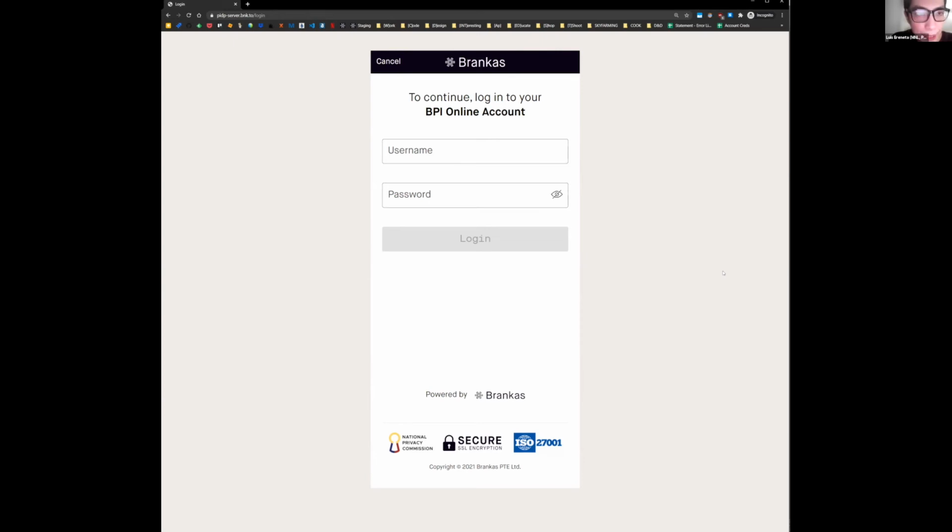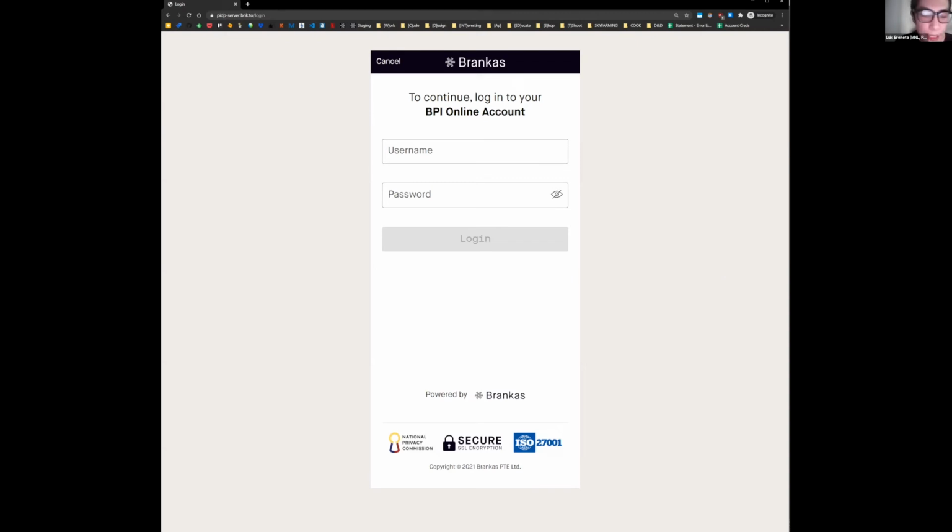Also, an important thing to note here is that all banks have different authentication requirements. For this particular bank, BPI, it's just a simple username and password, but certain banks require different types of TFAs as part of the authentication flow. Some are actually starting to support OAuth 2. So regardless of what the end user authentication flow is, the service simply adjusts automatically based on the bank and the settings the end user has for their online banking account with that bank.